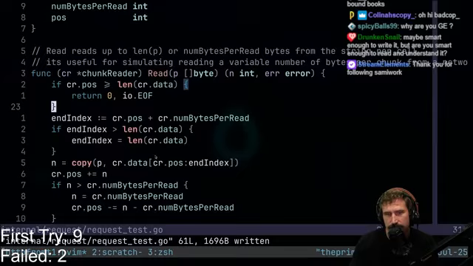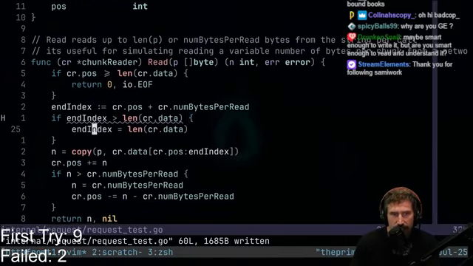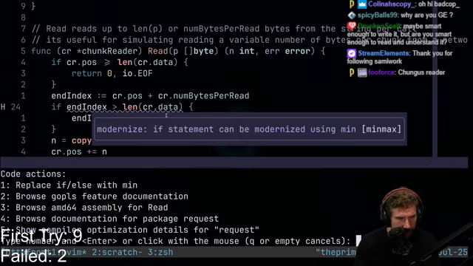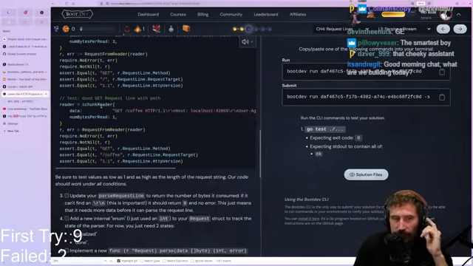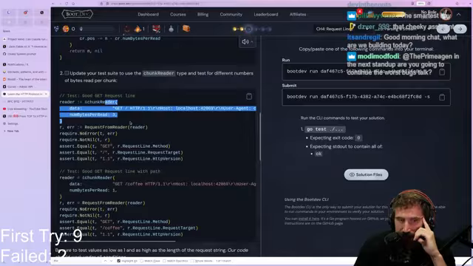This chunk reader is actually really, really simple. A chunk reader simply is a struct that just will emit out a certain amount of data at a time. This if statement can be modularized using min. Really? Let's see what happens, boys. All right, so there we go. So this should be pretty easy. We're just going to read bytes 1 at a time or 3 at a time or some amount at a time so it's not obvious.